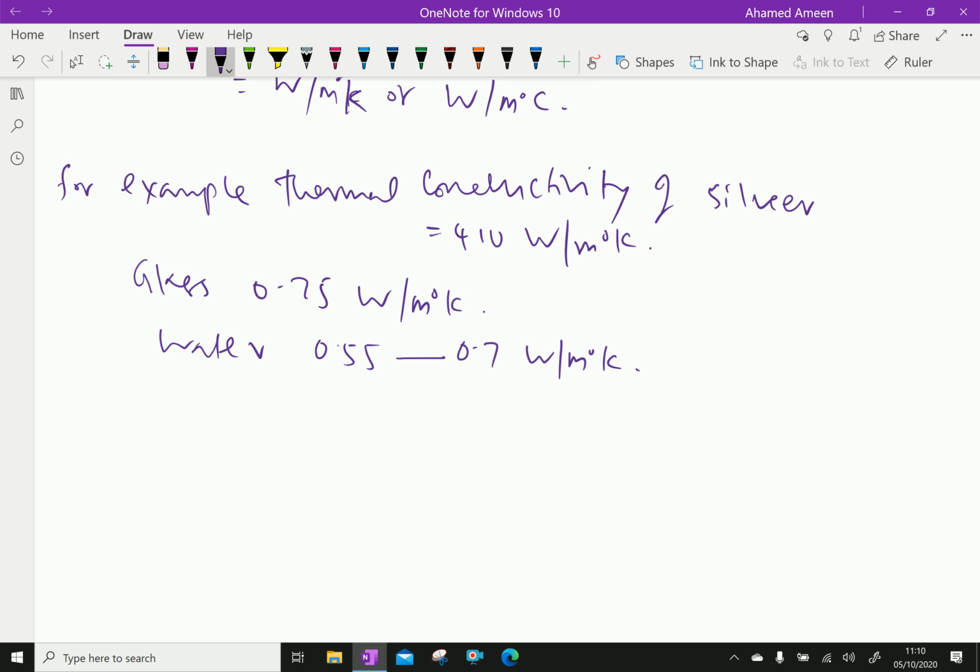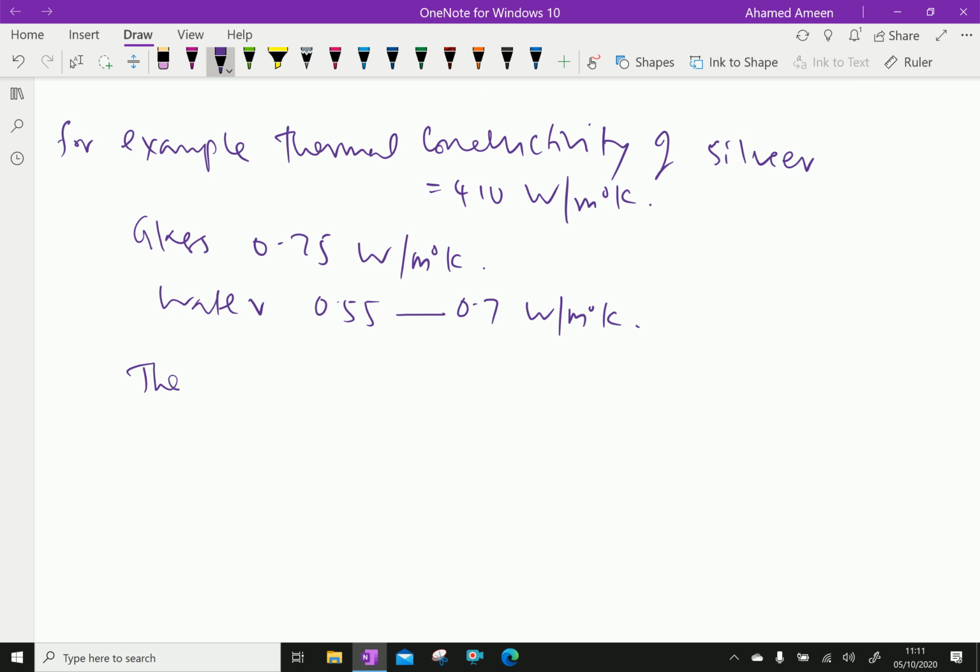Now next, thermal conductivity of most materials is a linear function.